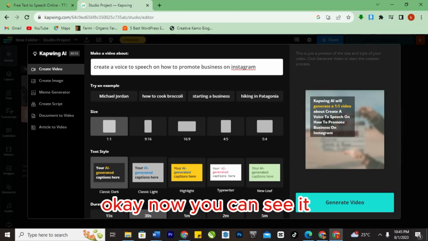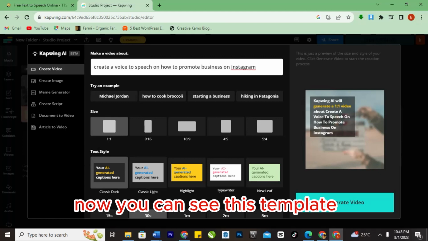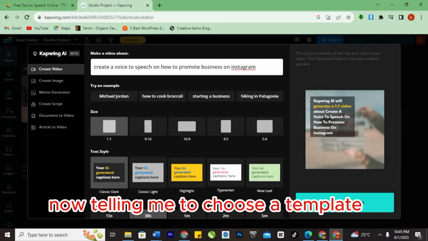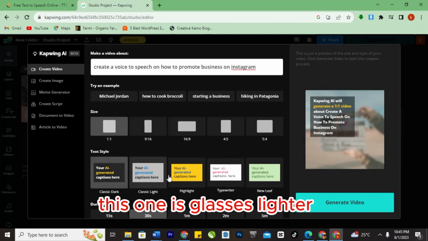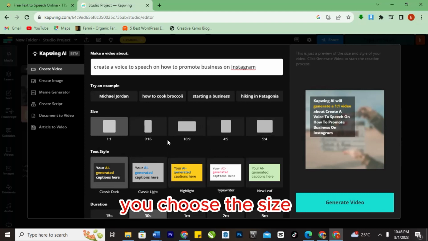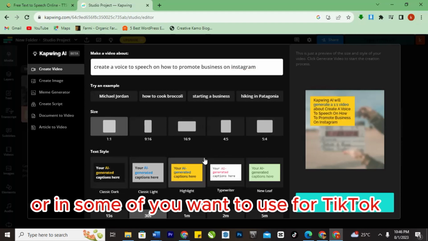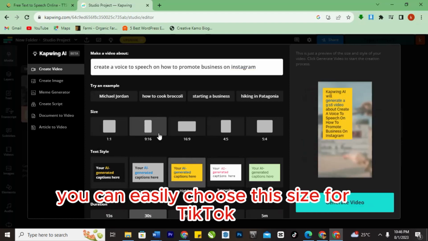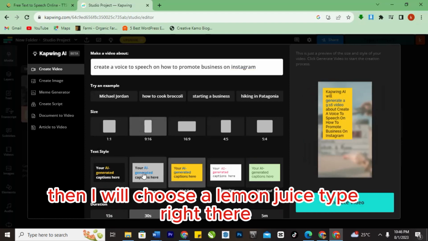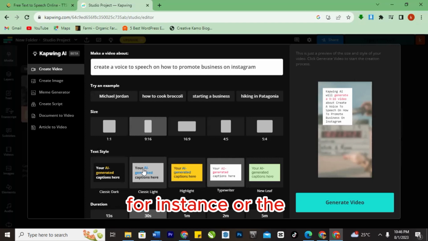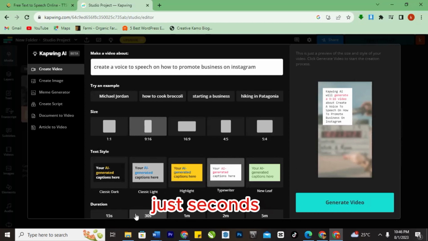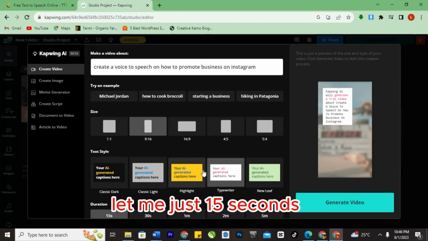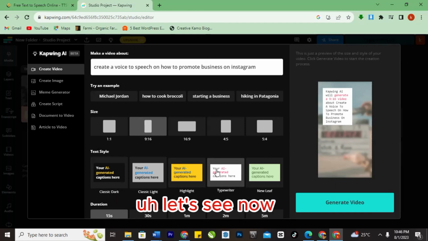Okay, now you can see this template. They are telling me to choose a template that I want. This one is typewriter, this one is classic. Depending on the one you want, you choose the size. For instance, maybe you want to use it for TikTok, you can easily choose this size for TikTok. Let me choose typewriter. Then you choose seconds. Let me choose 15 seconds.